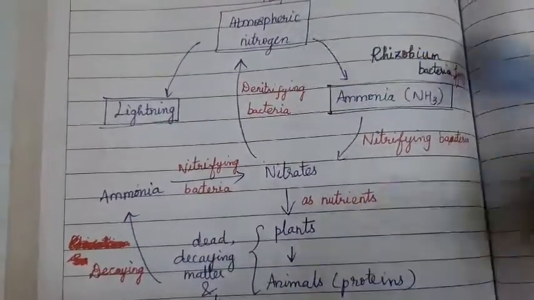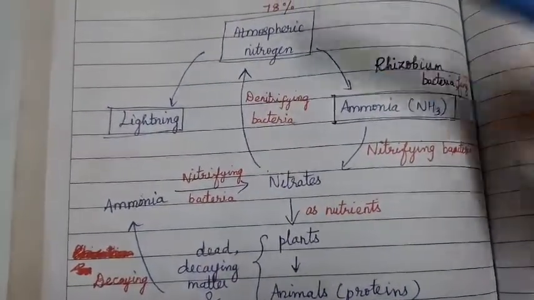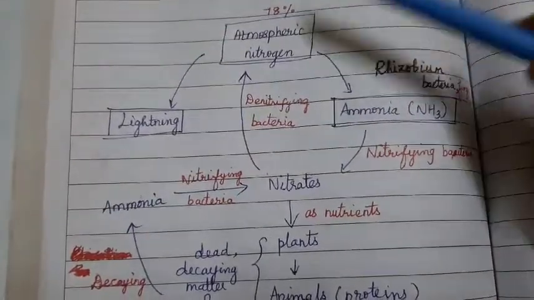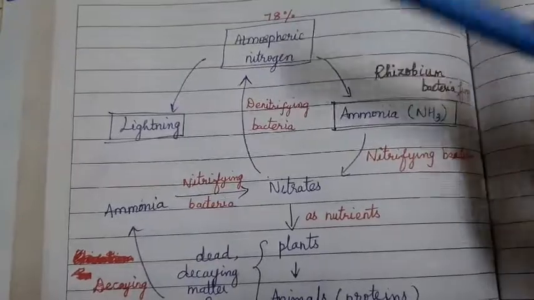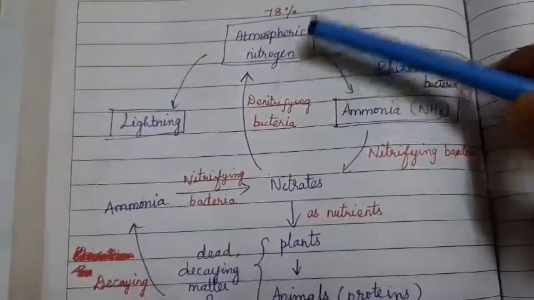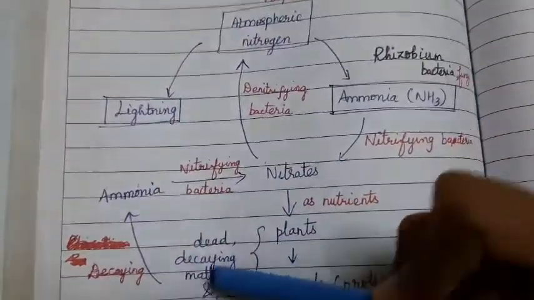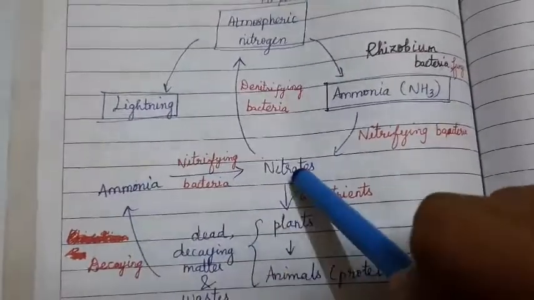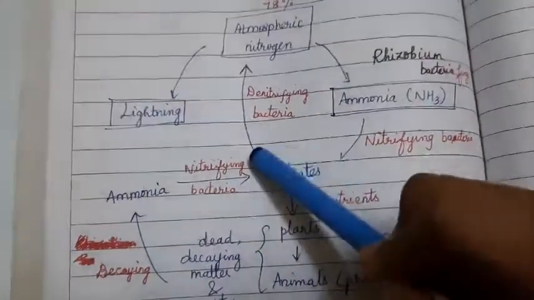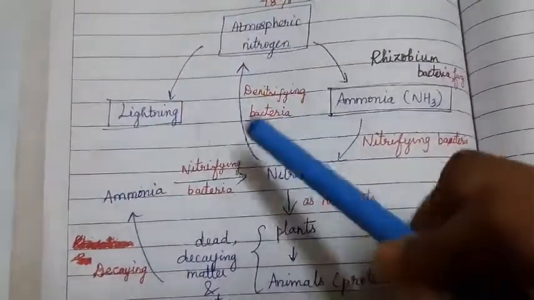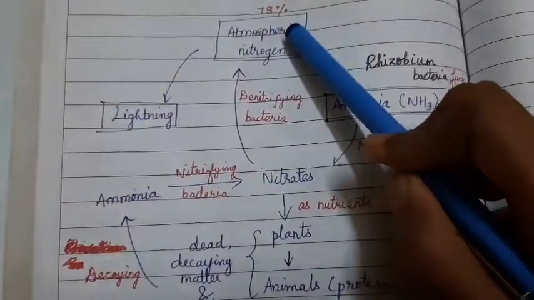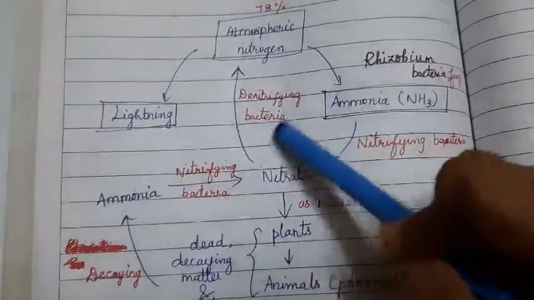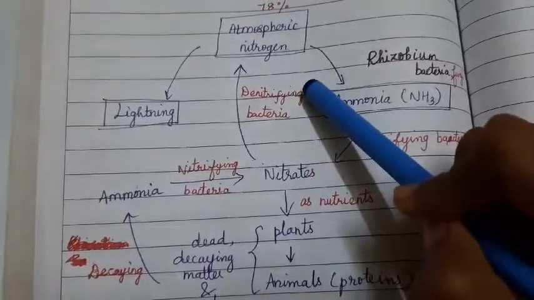So here in the first stage we have seen how the atmospheric nitrogen is used. Now in the second stage we are going to see how to compensate for the loss of the atmospheric nitrogen. How to compensate? So once the waste is again converted into nitrates, there occurs the conversion of this nitrate again into atmospheric nitrogen with the help of denitrifying bacteria.